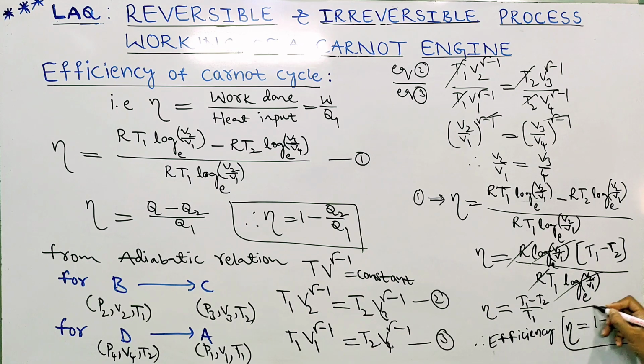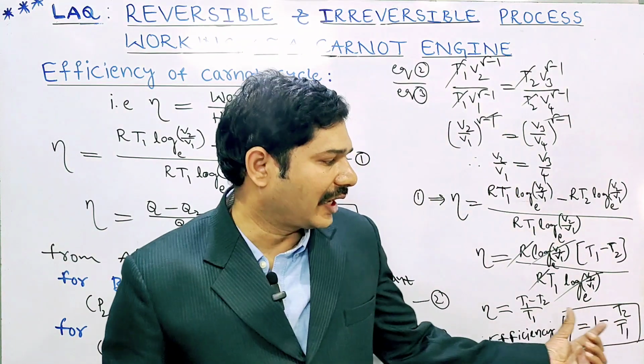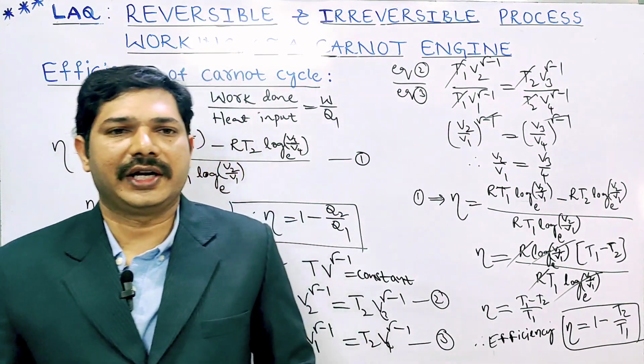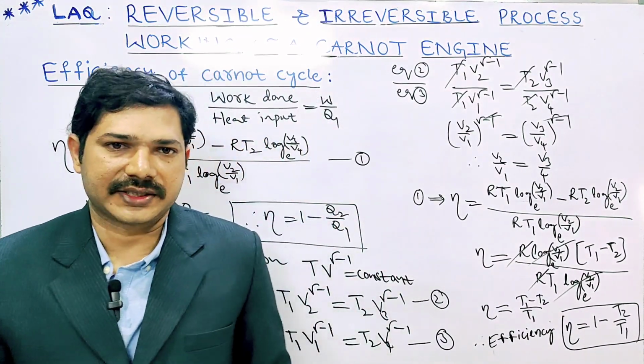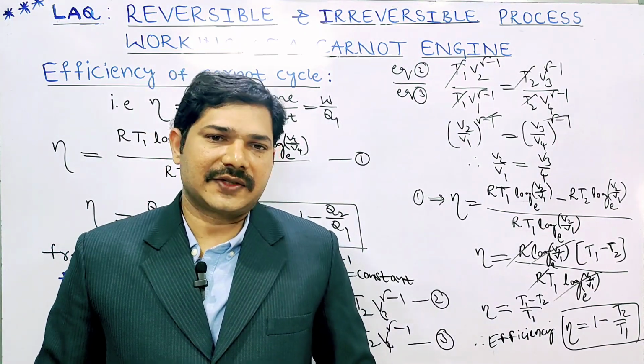So this is the final efficiency formula for Carnot engine. If you write all these steps, you'll get 8 out of 8 marks. In assignment problems, very rarely they'll ask for this question.